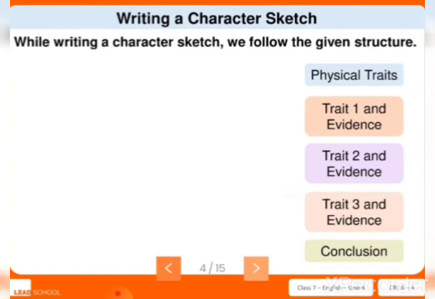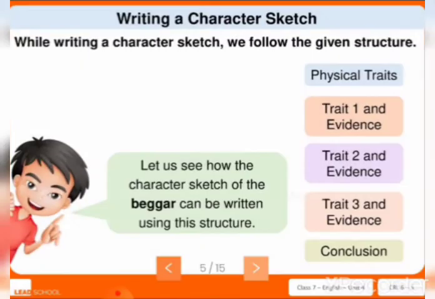So here is structure 2 that we need to write a character sketch. First, you need to write about the physical traits of a particular character. Then you'll write the 3 evidence with triad 1, triad 2 and triad 3, and last we'll end with the conclusion. Let us see how the character sketch of the beggar can be written using this structure. Structure 1 was the organizer, and this is structure 2, which starts with the physical traits, then the 3 evidence found in the story, and ends with the conclusion.